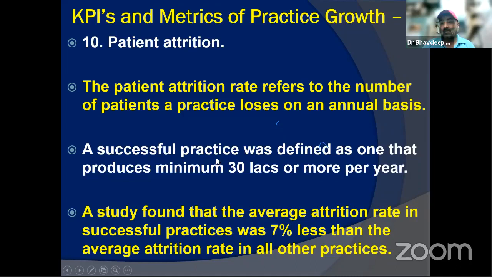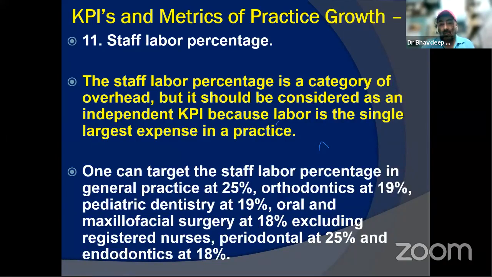So their chair time is not getting wasted, even if they have 2 chairs, 3 chairs, consultants, associates, visiting, whatever. Their chairs are occupied almost 90% of the time in the year. Again, one of the important indicators is the chair time utilization that I'll be taking up in the next session, of course. But successful practices would have 7% less attrition rate than others. Again, this is by a study only.